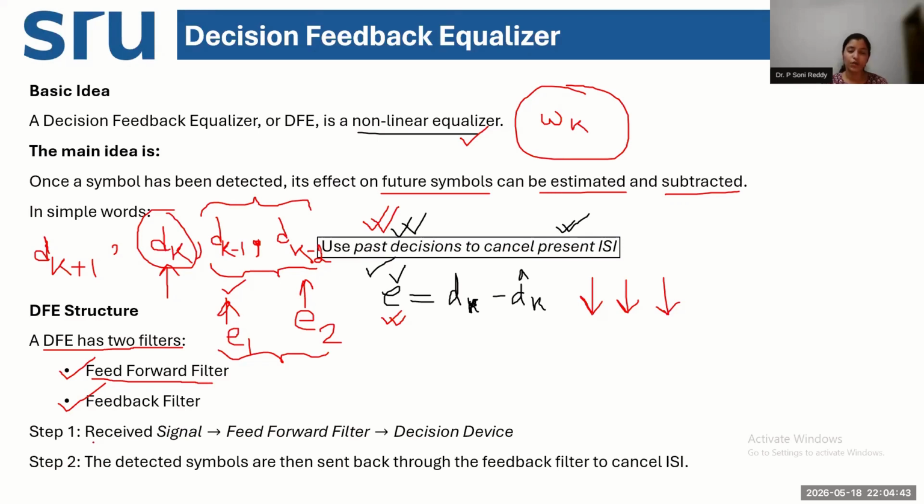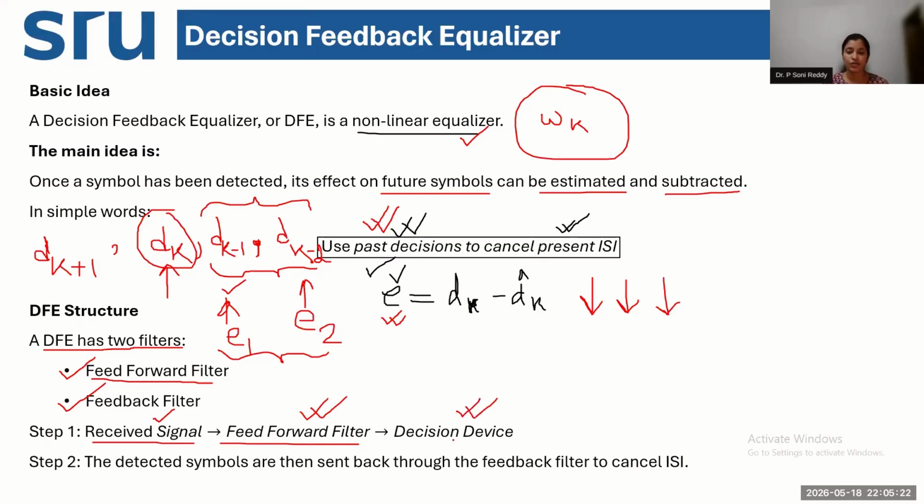The first step is when the signal is received. Signal received means when I'm transmitting the pulses. So when the pulse or the symbol is received at the receiver side, it will first pass through the feed forward filter. Based on the estimation done in this feed forward filter, we will have some multiplication factors, some constant factors, some estimation being done to handle the ISI of the received signal.